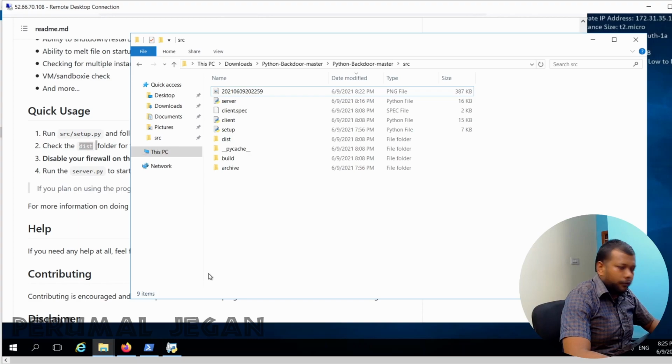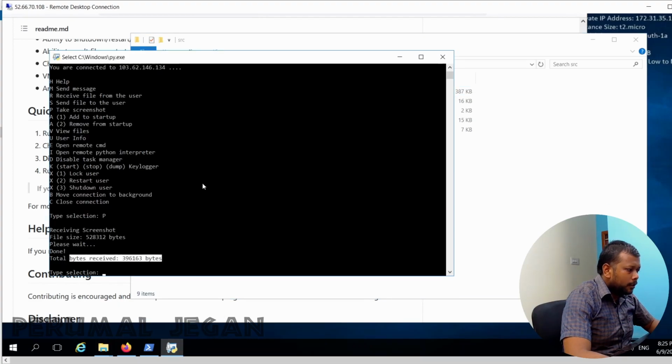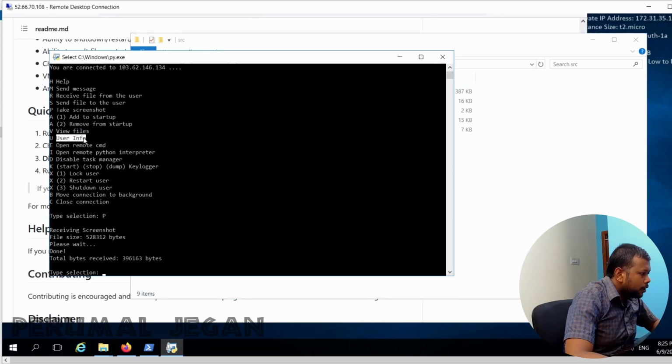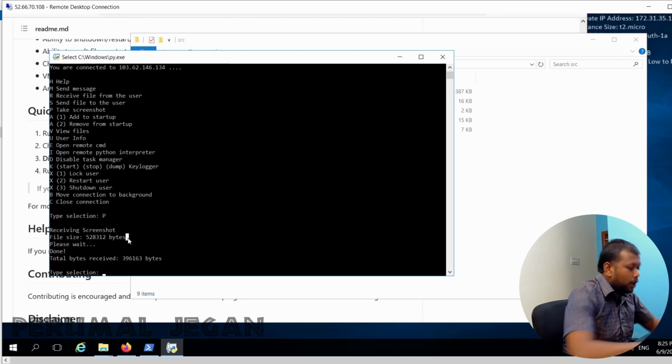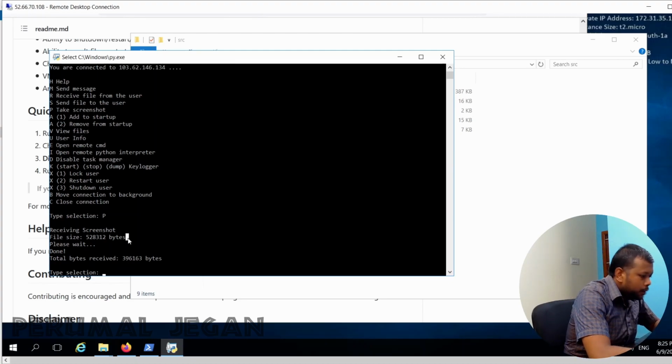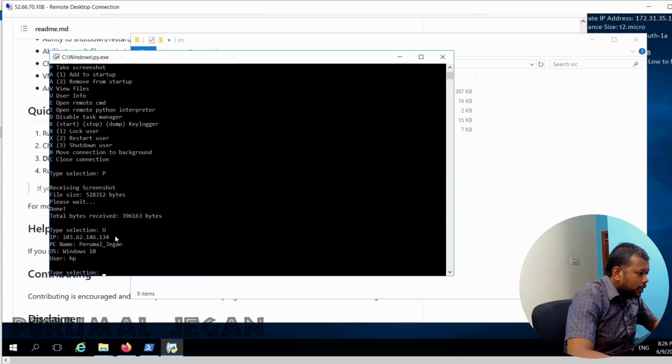Now let's explore a few other options we have. Apart from the screenshot, let's view the user info now. To view the user info, I simply need to enter U. Then it displays the public IP address of our victim, the PC name, operating system, and the username. And we can also view the files in our victim's machine.